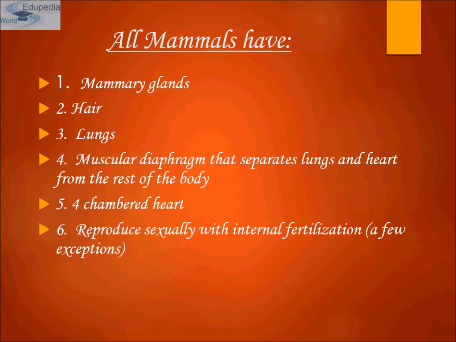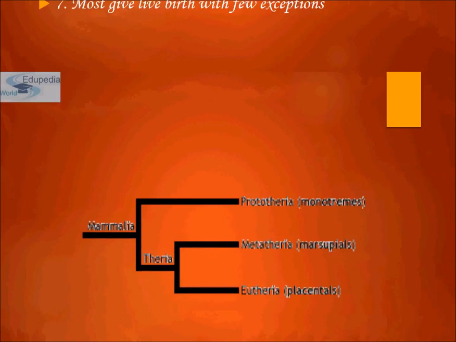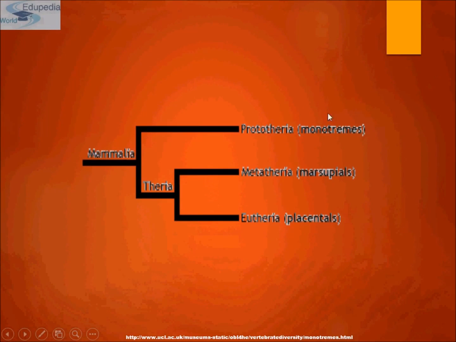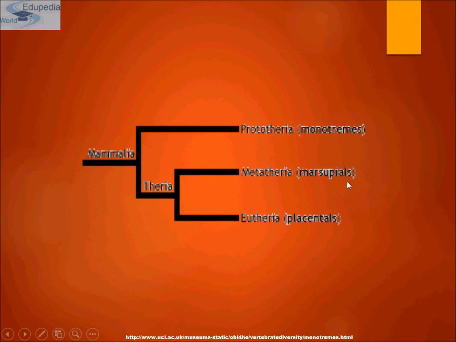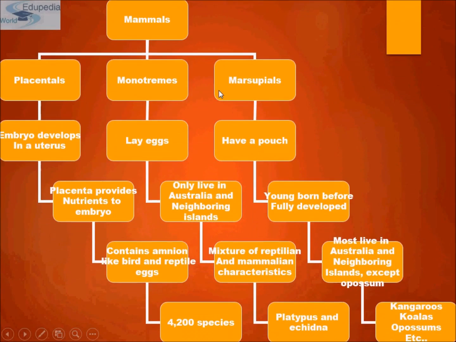whales and dolphins. Okay, there are three major groups of mammals that are divided by their embryonic development, which we have already discussed, and most give live birth with a few exceptions. Mammalia is divided into two classes. One is Prototheria, which is known as Monotremes, and the other is Theria. Based on the embryonic development, Theria are divided into two: Metatheria and Eutheria. Metatheria are commonly known as Marsupials, and the Eutheria are commonly known as Placental Mammals. Okay, so mammals are divided into three: Placental, Monotremes and Marsupials.